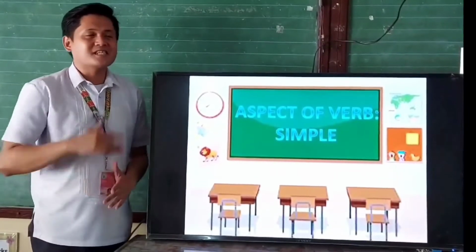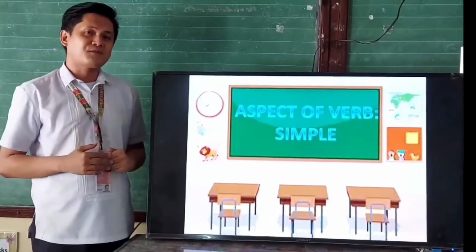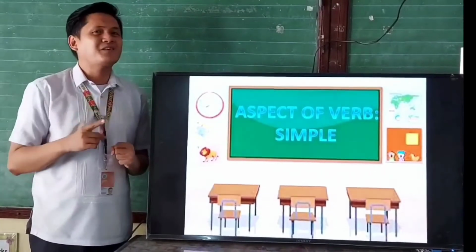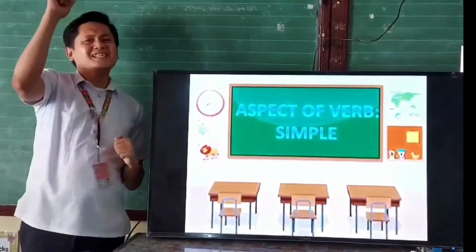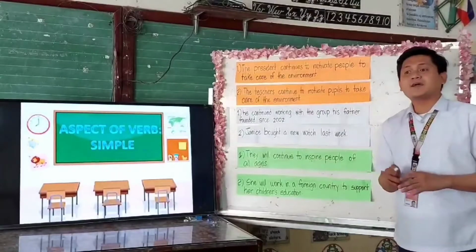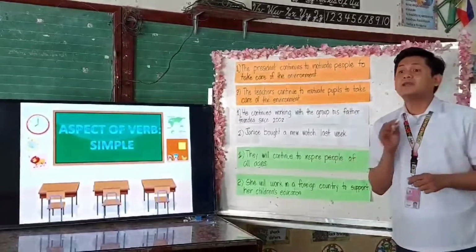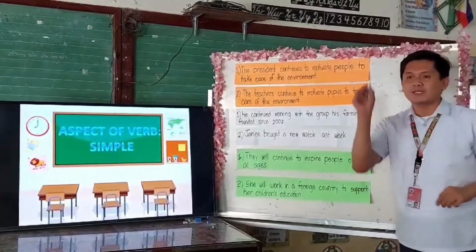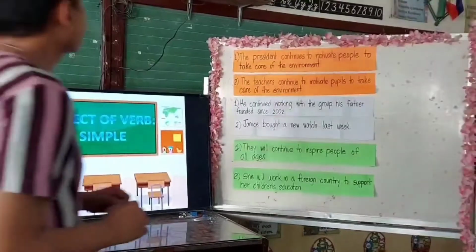Alright, grade 4 learners, let's focus on the sentences posted on the board. I will read the sentences first and then you repeat after me. Alright? Grade 4 learners, are you all set? Alright, very good. Alright, so this time I need volunteers. I want you to underline the verb used in each sentence. So for number 1, who would like to answer? Yes, Sherwin.